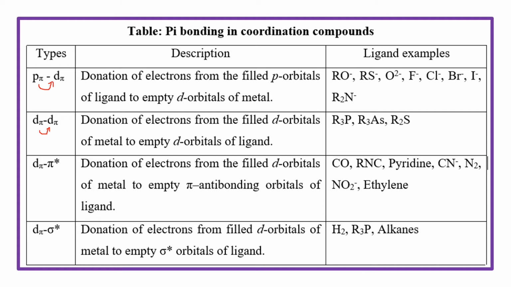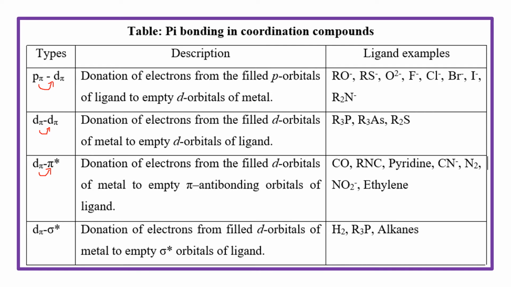And another type of interaction is the d pi pi star interaction, that is donation of electrons from the filled d pi orbitals of the metal to the empty pi antibonding orbitals of the ligand. Examples for this type of interaction are shown by the ligands carbonyl, RNC, pyridine, CN minus, N2, NO2 minus, ethylene, etc.